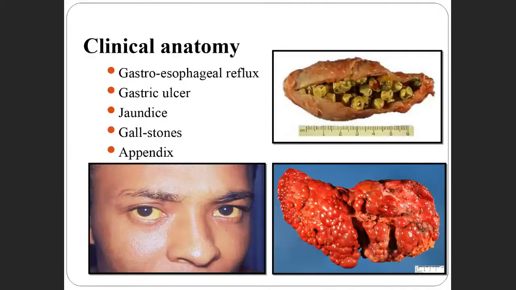So these are some clinical features of the digestive system. Any doubts in this till now? Anything you didn't understand? We can revise. If you have any doubts, you can ask me, and I will revise once again for you.